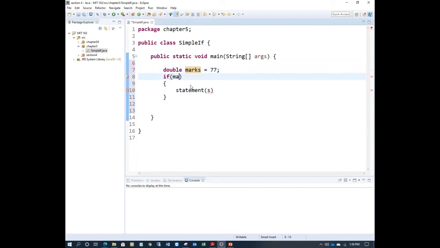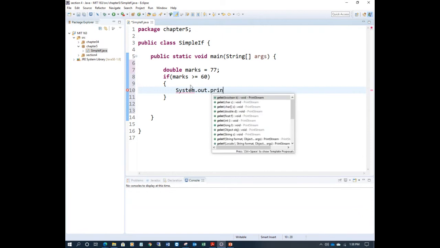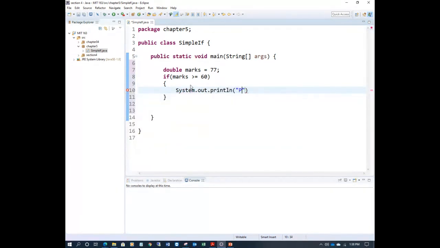Now let's see the marks. I want to see whether a student passes or not. Marks is greater than, how do you write, greater than or equal to 60. So what is the condition to pass the course? Marks should be greater than or equal to 60. Greater than 60 or equal to 60, the student passes the course. So I just want a simple write statement here, System.out.println, pass. Very simple here, pass.